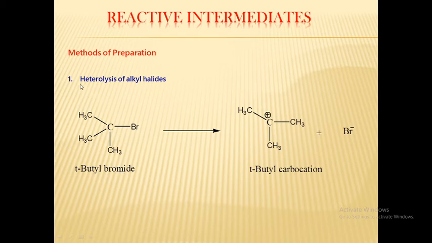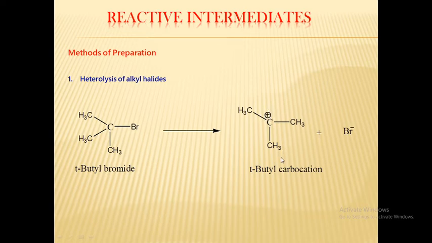After that, what is meant by heterolysis? Heterolysis means the unequal sharing of electrons to form ions, cation and anion. Here what happens when heterolysis of tertiary butyl bromide forms our target, that is carbocation, the tertiary butyl carbocation. Here the carbon-bromine bond breaks. Why? Because bromine is more electronegative than carbon, it attracts the electrons toward itself and the bond breaks, and obviously carbon carries a positive charge.